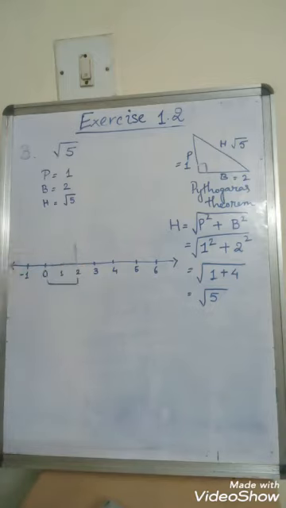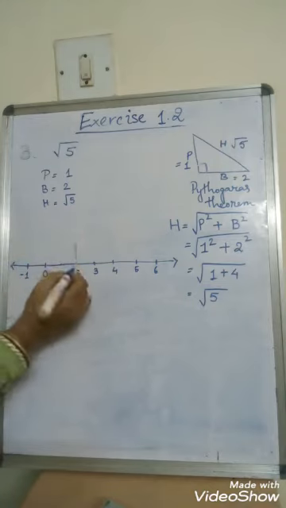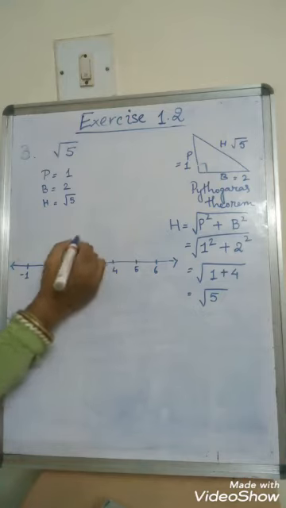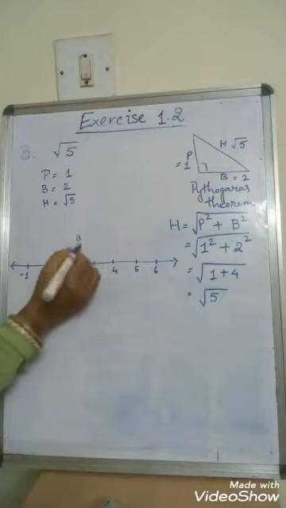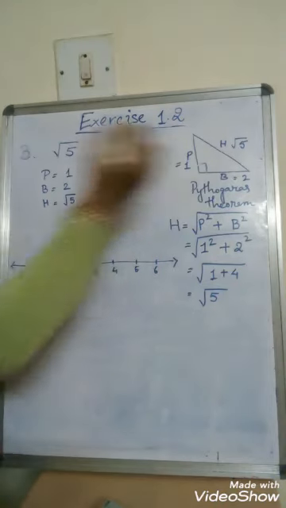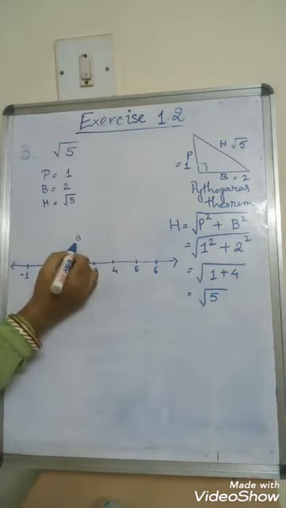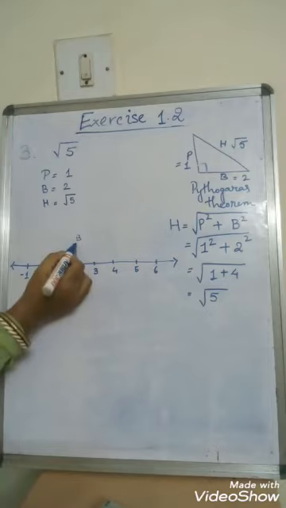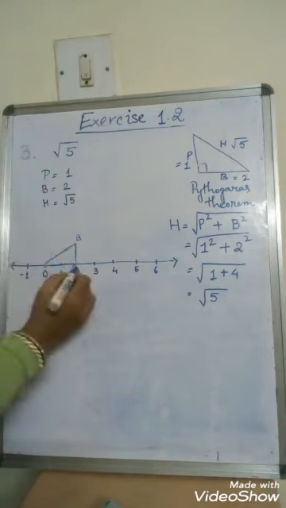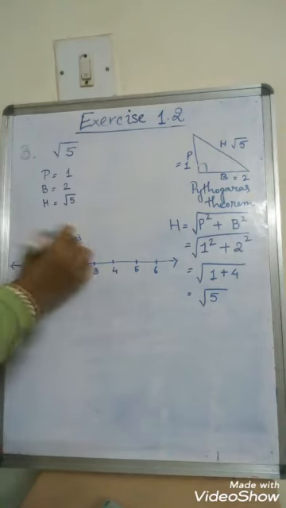Now this is P for me, so let me just name it. I am naming this point as A and this point as B. This point is B and this point is A, right? Now what I am going to do? I am going to join the point O with B. Now this is O for me. Okay, I am joining it here, right? I have joined it here. When you do it with scale, it will come more perfect, right? Now I have got O, A, B, right?